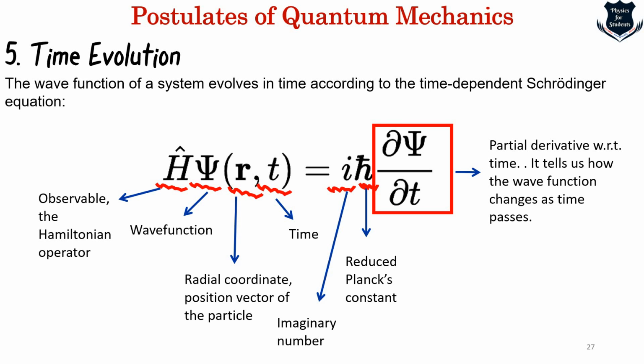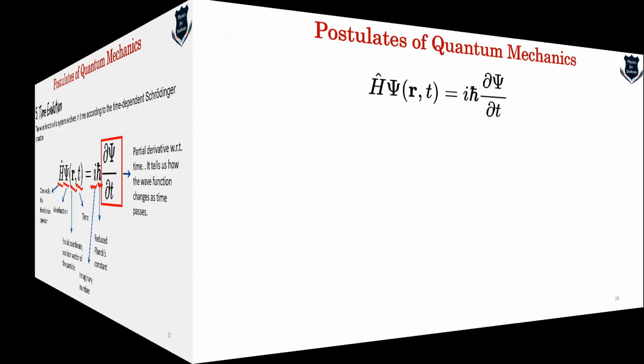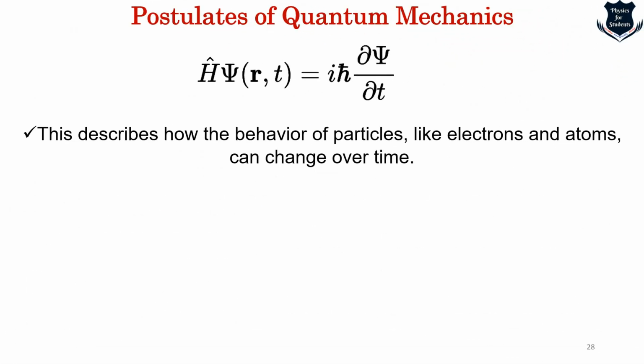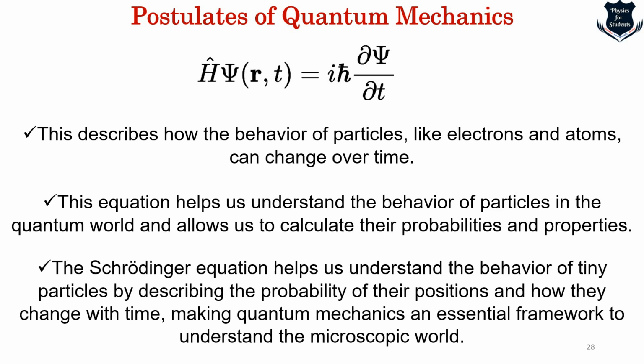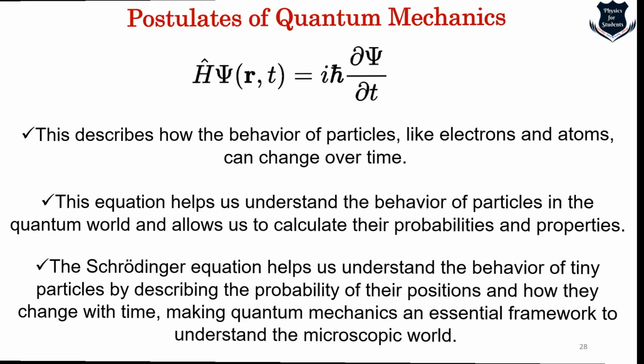Schrodinger's equation has got a huge implication. I can make maybe 2, 3, 4 videos separately, but this is what the time evolution talks. So what does the Schrodinger's equation tell us? It describes how the particles or the electrons will change over time. It also tells us how we can find out the behavior of the particles in the quantum world, and the Schrodinger equation helps us to understand the behavior of the tiny particles, and it describes the probability of the positions, making quantum mechanics an essential framework to understand the microscopic world.